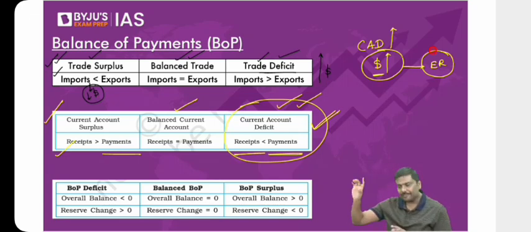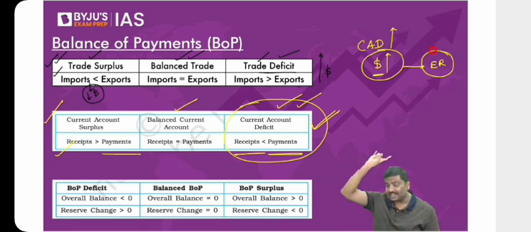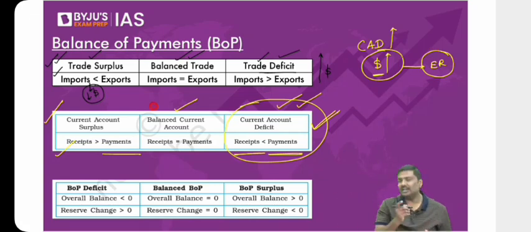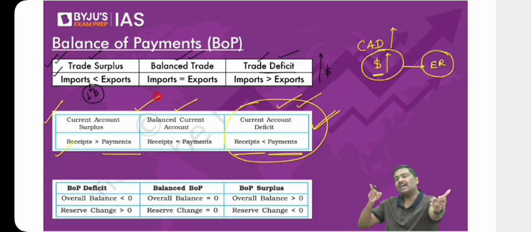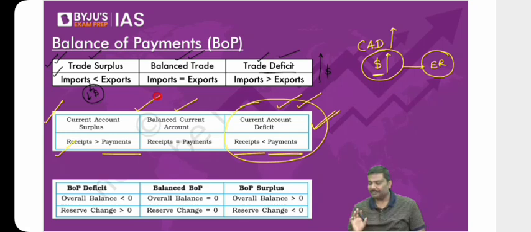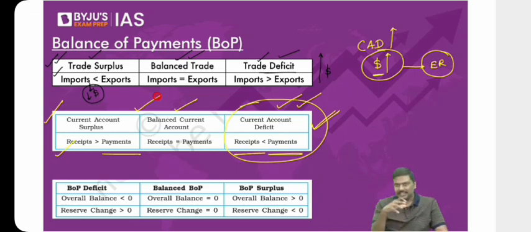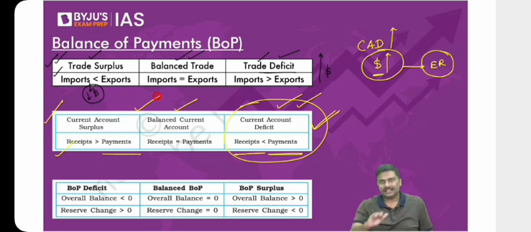Now, is it okay? One of the factors that I had written earlier that will impact exchange rate was the current account deficit. And if the current account deficit keeps on widening, it simply means more and more dollars are flowing out, it will have an impact on the exchange rate. That is current account deficit. Does India have a current account deficit? Of course, yes. India generally has a current account deficit. Now I'll just throw certain data here. Don't memorize it. Let's assume under the current account deficit, the inflow of dollars is 100 billion and the outflow of dollars is 150 billion.